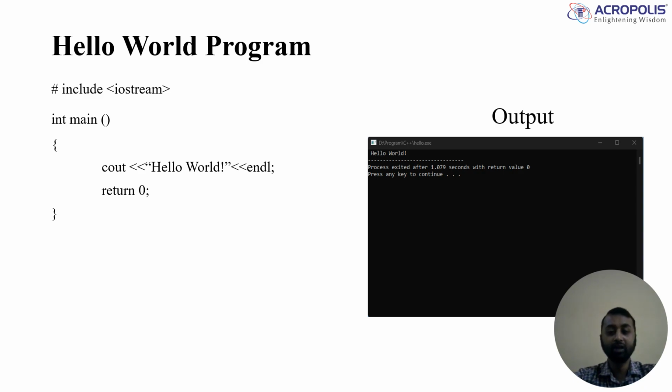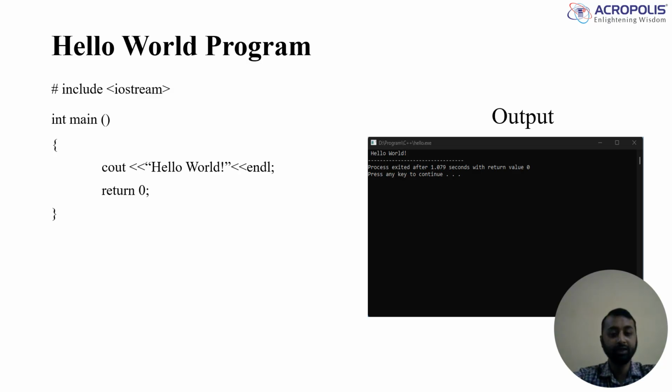So next line is int main. The main function is the starting point of every C++ program. All programs have a main function. If there is no main function, our compiler does not give any output, and the program has no meaning. So every program has one function which is called the main function. Now every function has its definition, so the main function has its definition, which starts from curly braces.